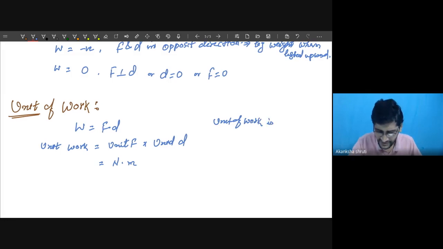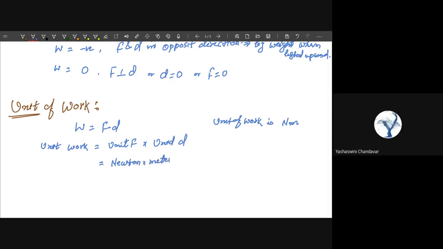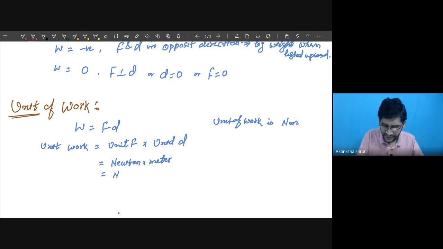So the unit of work, the very first we have calculated, is Nm, Newton meter. Is it okay? Or any doubt what we are denoting here, N, and what is M? Students, here N is our Newton and displacement is in meter. Therefore Nm.